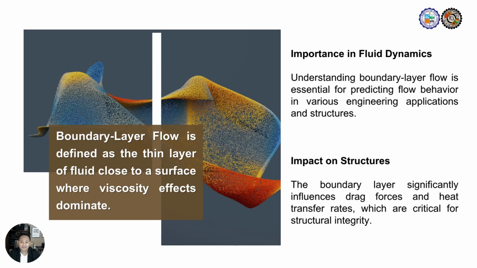Even though it is thin, the boundary layer controls key phenomena like drag, heat transfer, and flow separation. From an engineering perspective, understanding boundary layer flow is essential for designing efficient and safe structures.